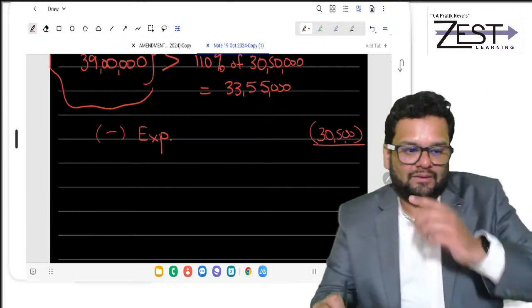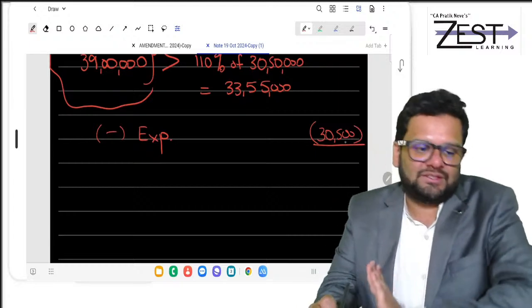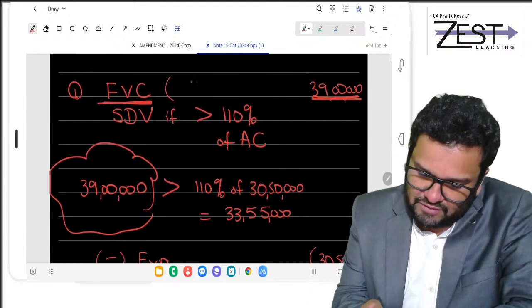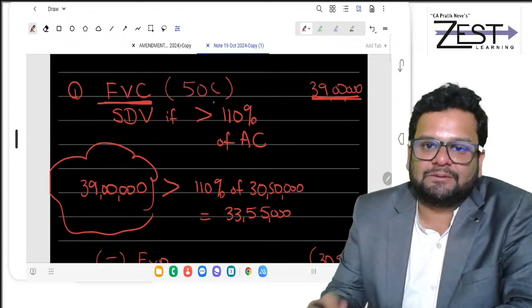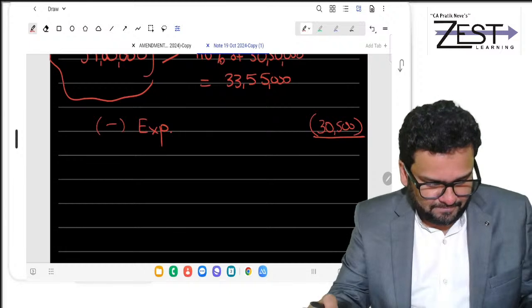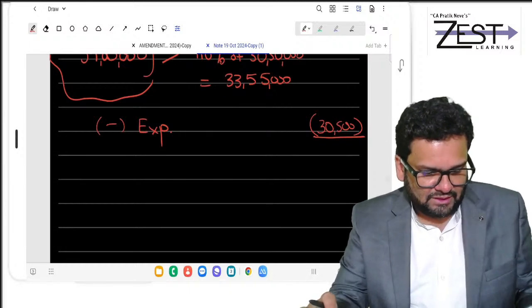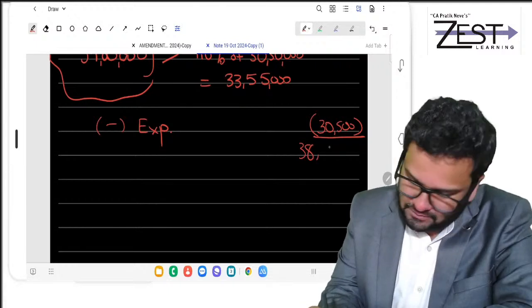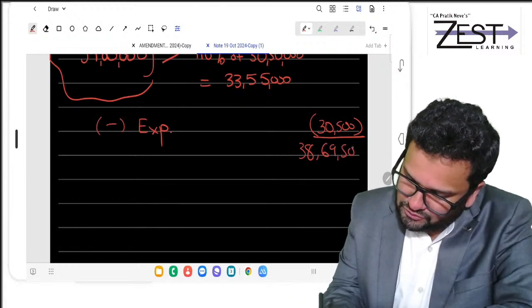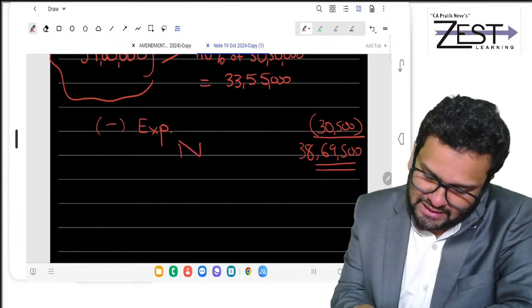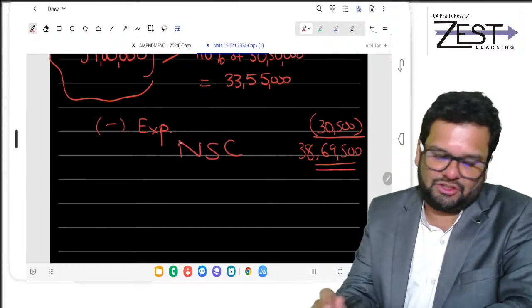Don't forget, that is 1% of sale consideration. Okay, and this FVC we have calculated as per 50C. Now, from 39 lakhs, when you minus 30,500, you are getting 38 lakh 69,500 as your net sale consideration.